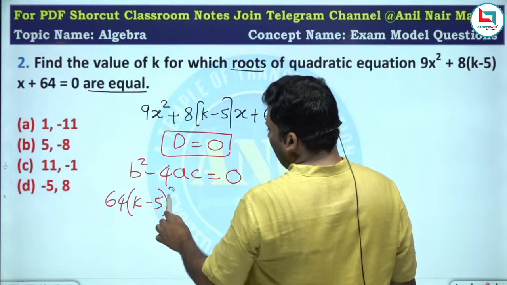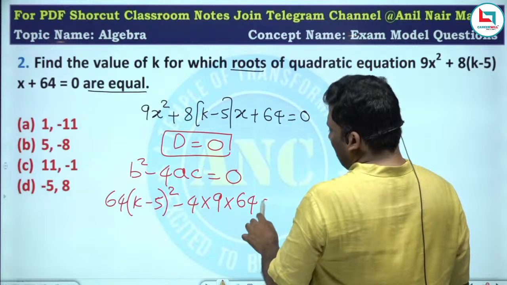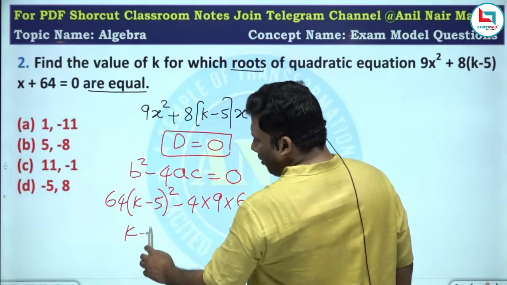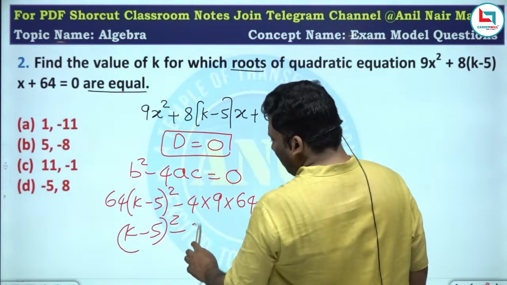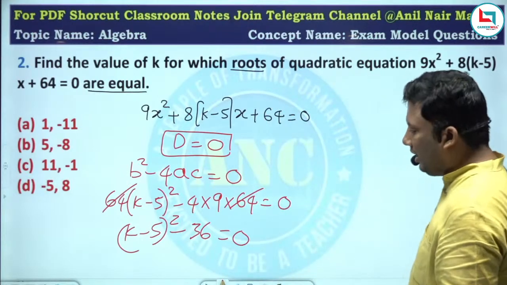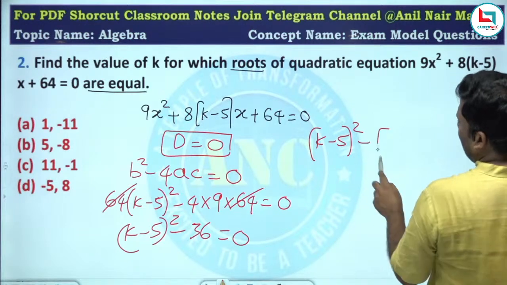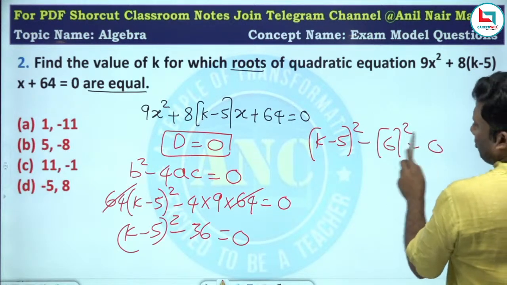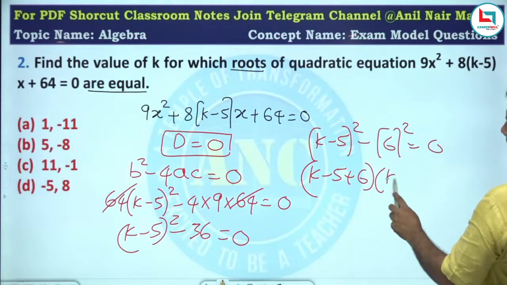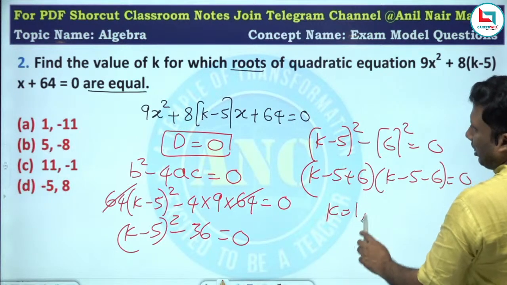64 into k minus 5 whole square minus 4 into 9 into 64 equivalent to 0. 9 into 4, so this will be 64 into k minus 5 whole square minus 36 equivalent to 0. 64 can be taken common. So this will be k minus 5 whole square minus 6 whole square equivalent to 0. A square minus b square, a plus b into a minus b. So this will be k equivalent to 1 and 11.